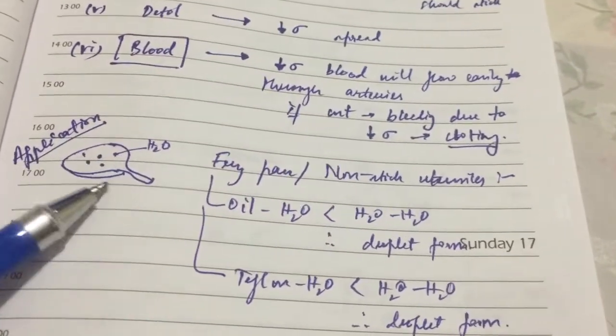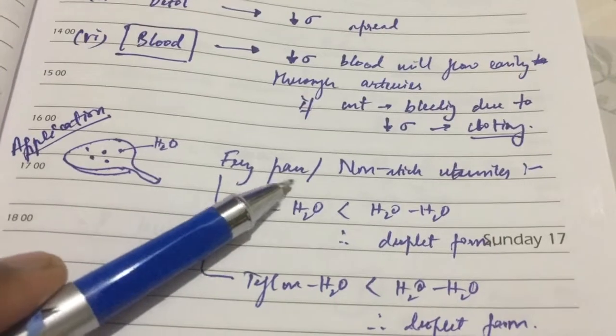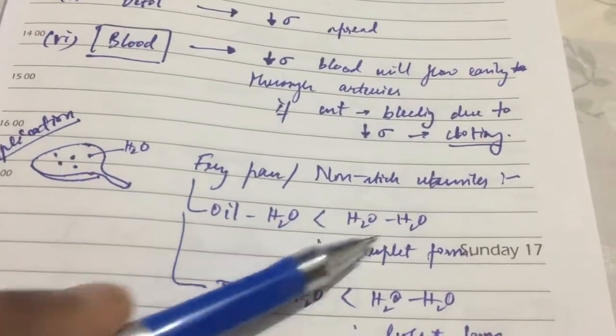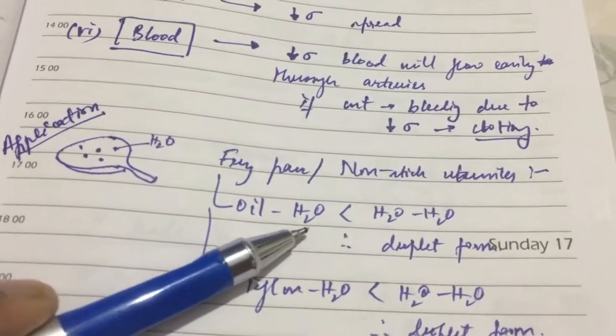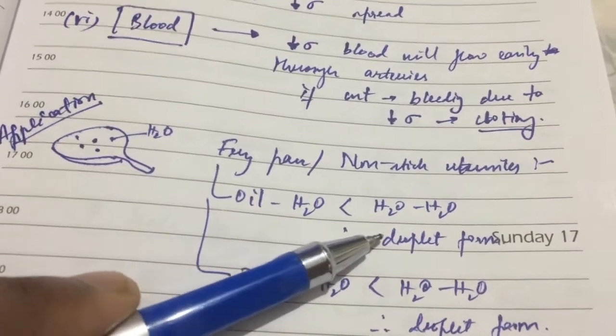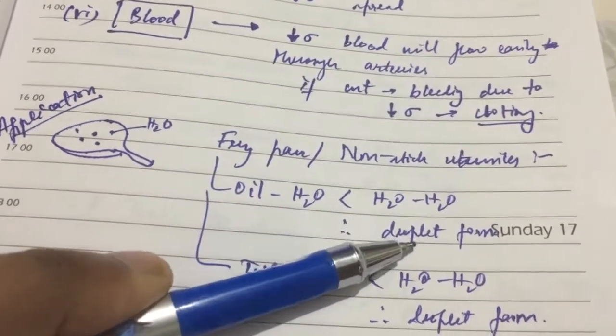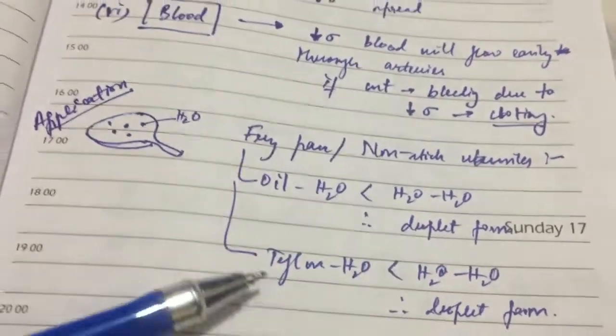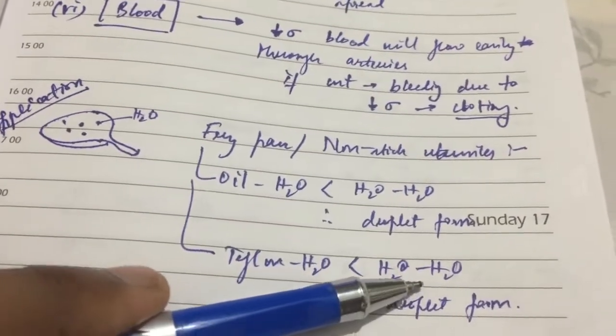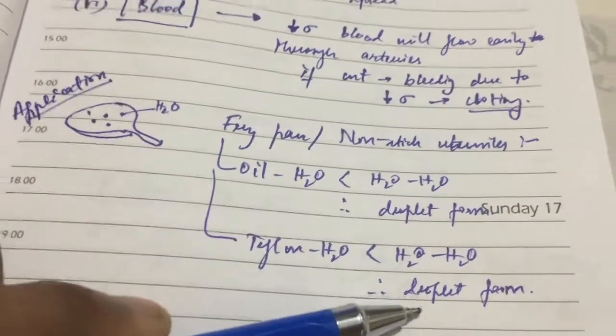If you use a frying pan or a non-stick pan, it is about the oil-water interaction. The cohesive force of water is higher, that's why it creates a droplet. For Teflon, same thing: the cohesive force of water is higher than the Teflon-water adhesion, that's why the droplet forms.